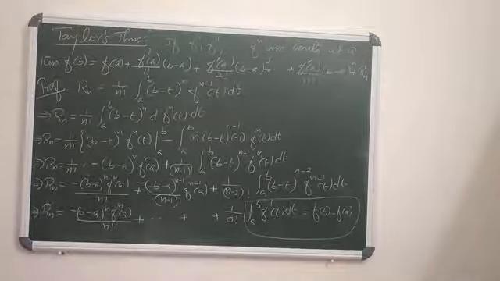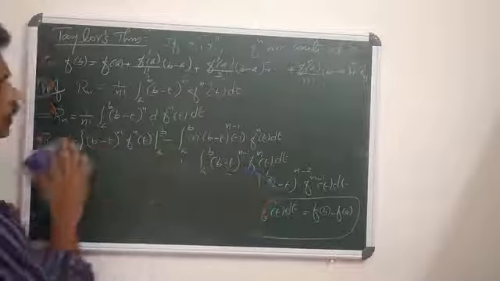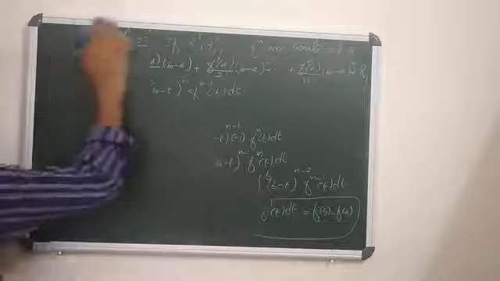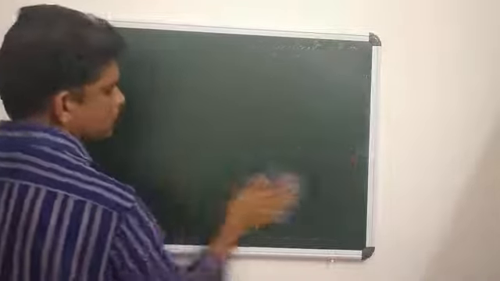When f has a continuous nth derivative at the point a, then f of b is f of a plus f dash a by 1 factorial into (b minus a) plus f2 dash a by 2 factorial into (b minus a) whole square plus etc., plus Rn, where Rn is 1 by n factorial into the integral a to b of (b minus t) whole power n f^(n+1)(t) dt, which is known as the nth remainder of Taylor's theorem. Agreed? Okay.